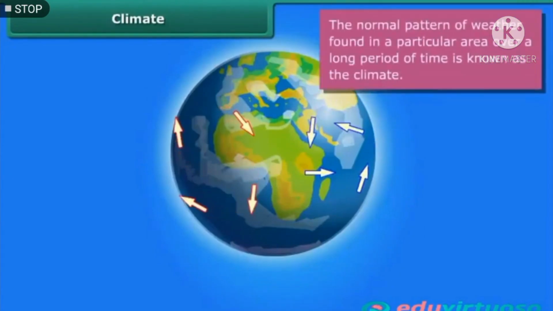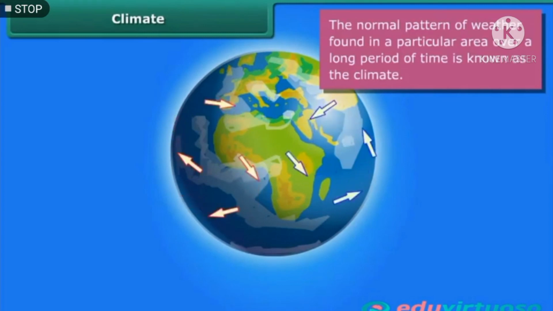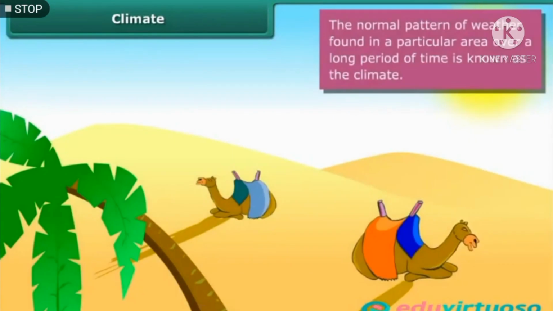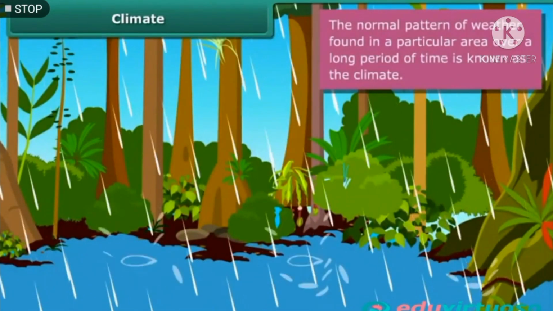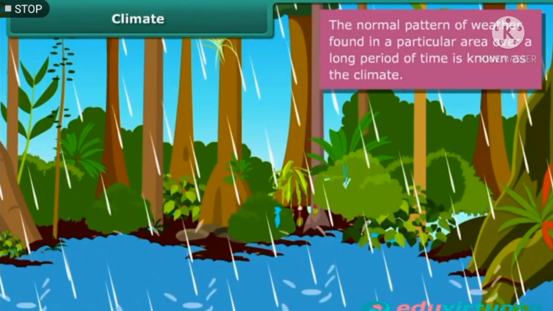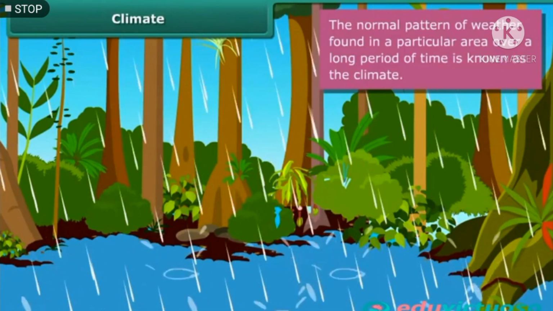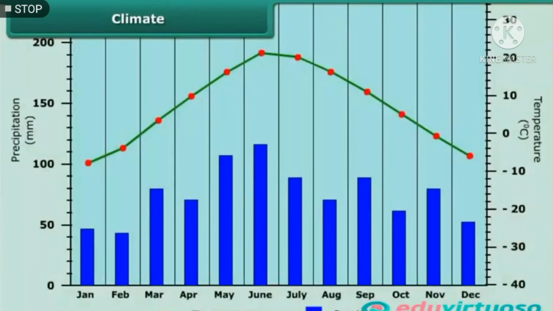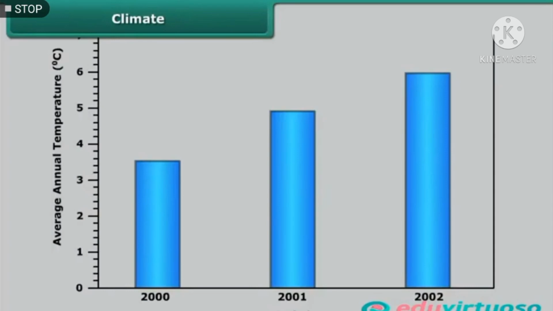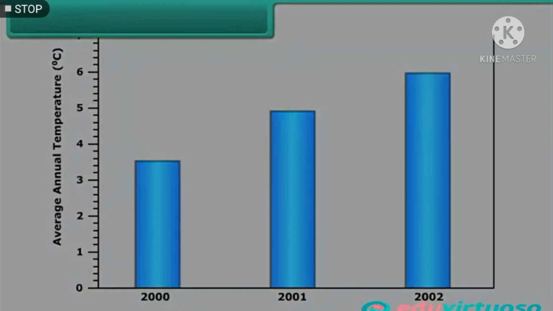Let us know how climate is different from weather. The average weather pattern taken over a long time, say 25 years, is called the climate of the place. If temperature at a place is high most of the time, it is said to have a hot climate. If it has heavy rainfall in addition to high temperature, then we say that the climate of that place is hot and wet. For recording climate conditions, the mean temperature of a given month for a particular place is found in 2 steps. First, the average of the temperatures recorded during the month is calculated.